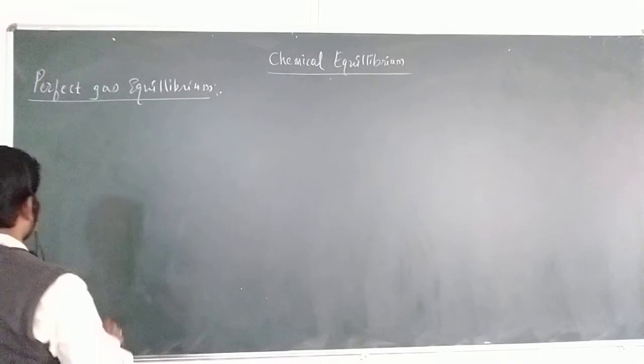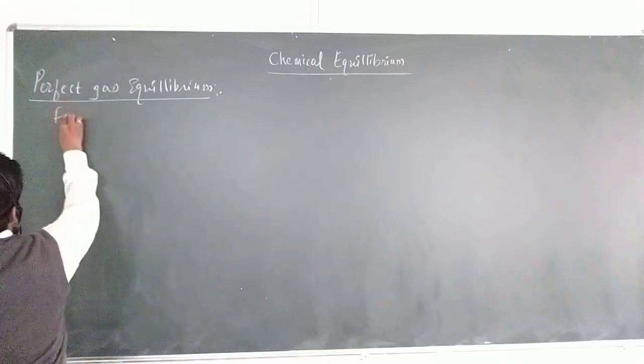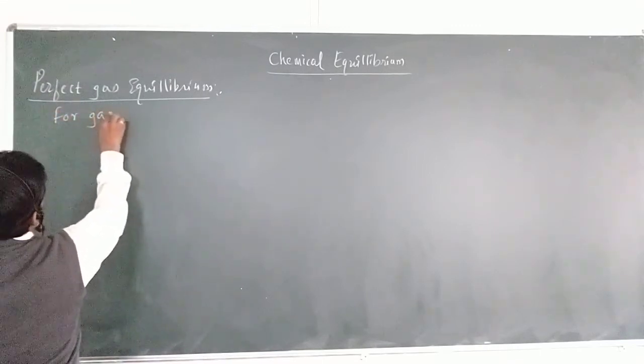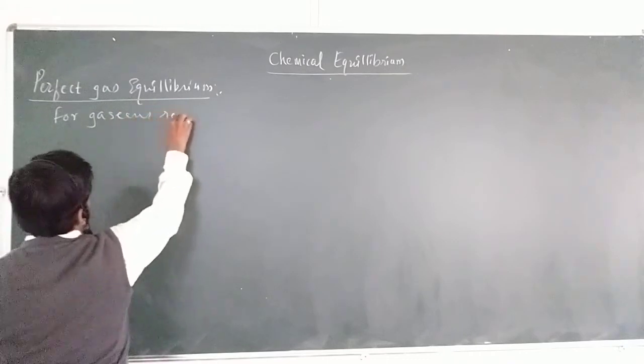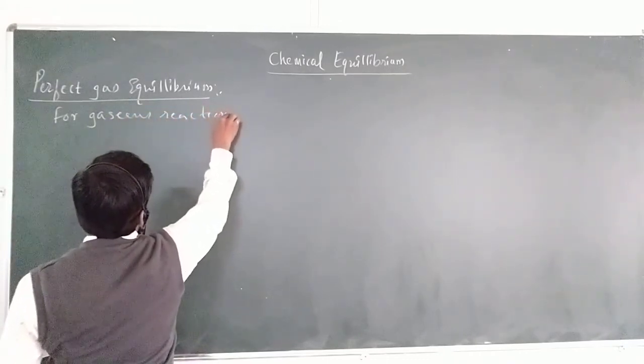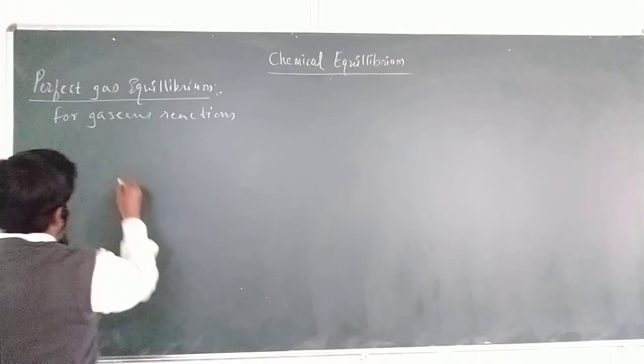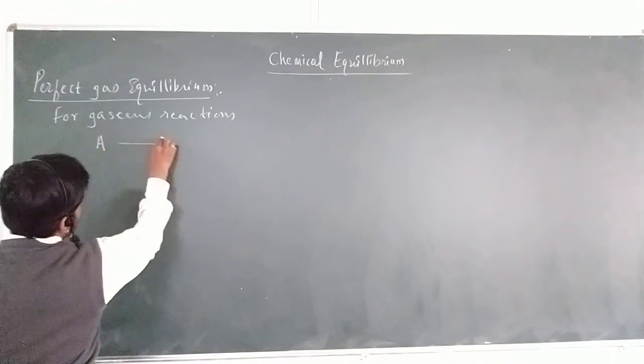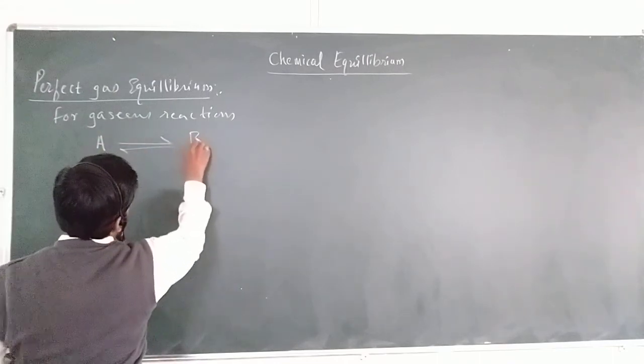Let us consider a gaseous reaction, A giving the product B, which is a reversible reaction.